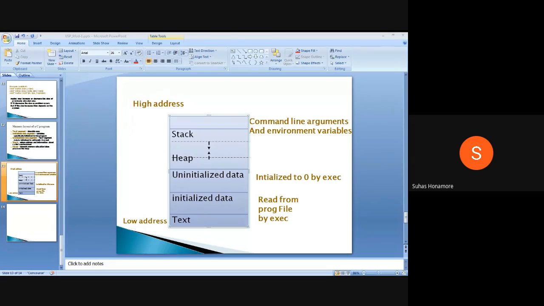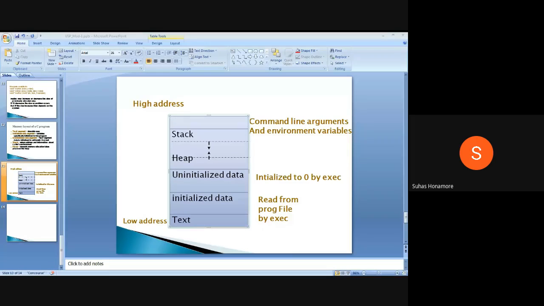In detail, we have this in the syllabus also. So that is command line arguments. For a process, whenever you create it, you pass some arguments. Whenever you execute any program, it always starts with main, so the main function has to receive the arguments. When you run the program, one process is created, and for that process you send some arguments from the command line. So the main function has to receive them.